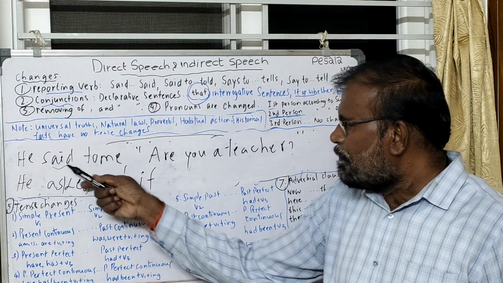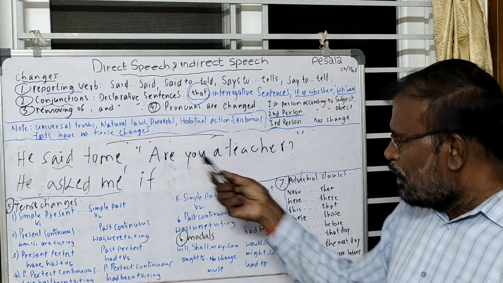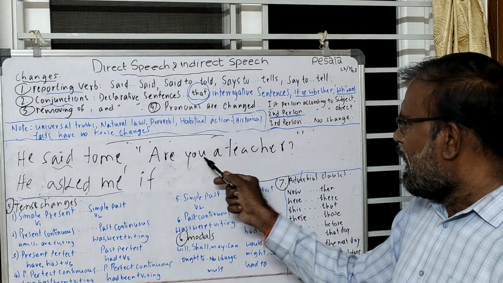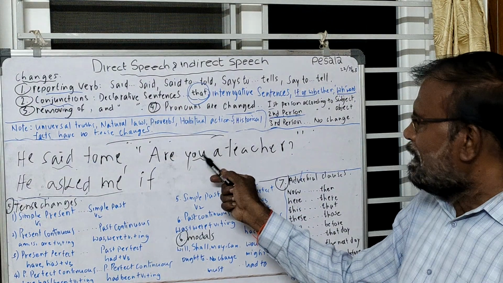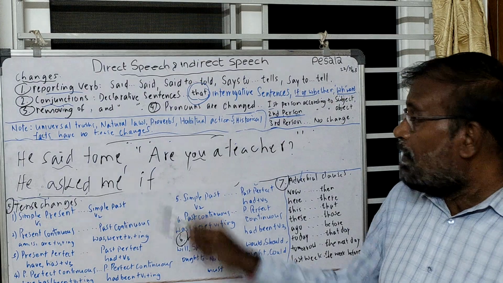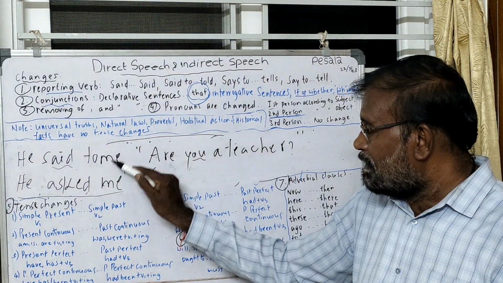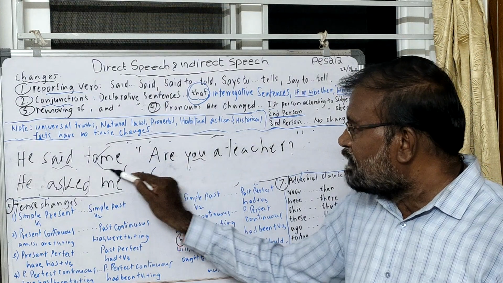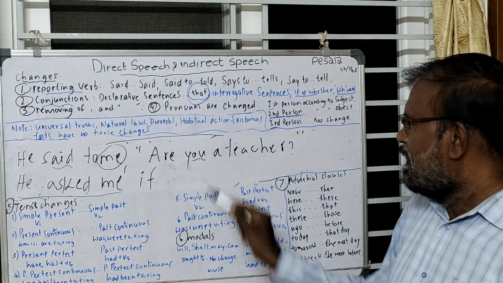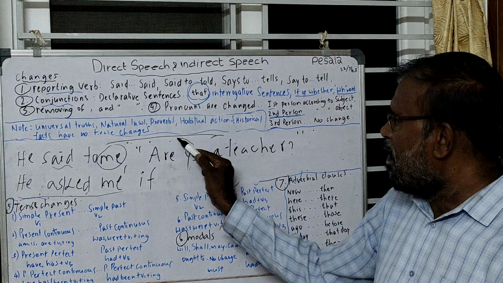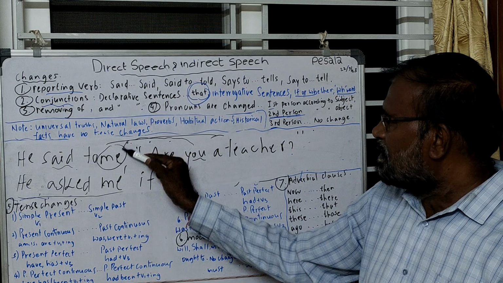As the reporting verb is in the past tense, we have to utilize the past tense. And the pronoun you is transformed according to the object of the sentence, not the subject.